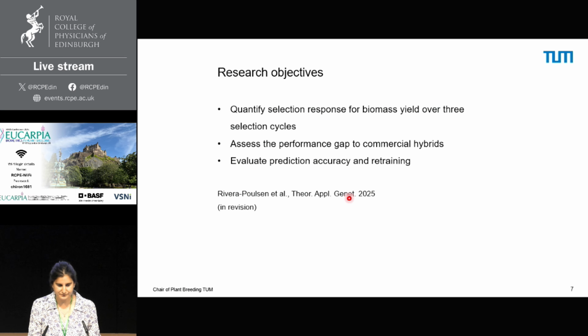So the research objectives that I'm going to present today are to quantify selection response for biomass yield over 3 selection cycles, to assess the performance gap to commercial hybrids, and to evaluate prediction accuracy and the possibility to increase this prediction accuracy through model retraining. And the results that I'm going to present are part of a publication that is currently under revision.